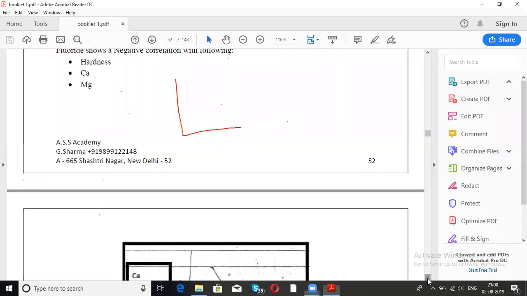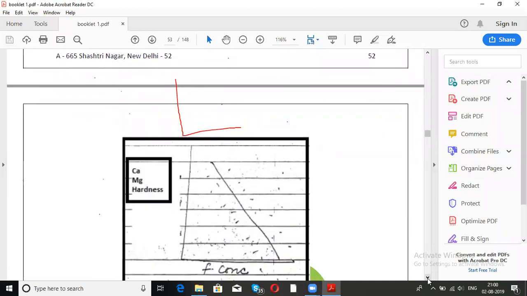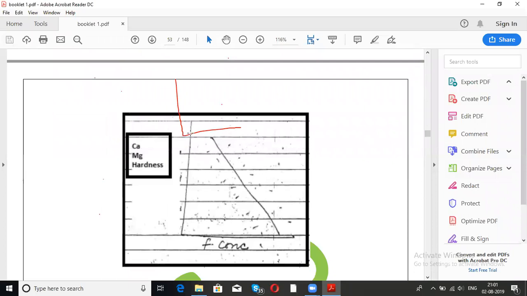ठीक है, यहाँ पे अच्छा figure है, मैं क्यों मेहनत करूँ? See here, they have given this. Right, fluoride concentration will decrease. The lower the concentration of calcium and magnesium ions, the higher would be the fluoride concentration. The harder the water, the less will be the concentration of the fluoride. So fluoride is showing negative correlation with the hardness.